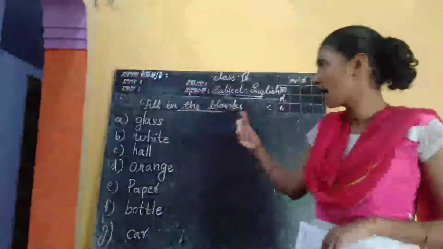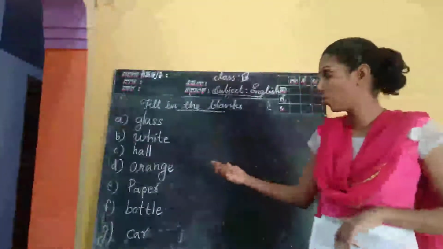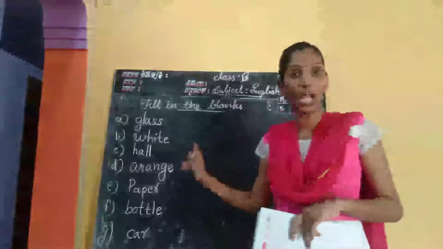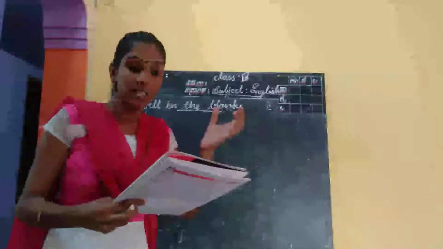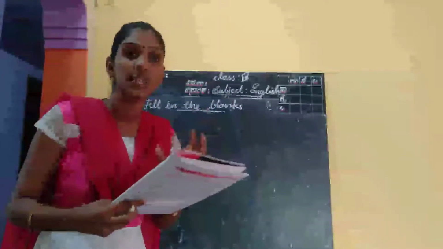See here, the answers: glass, white, hall, orange, paper, bottle and car. These words are nouns, and in those sentences these words are used as adjectives.